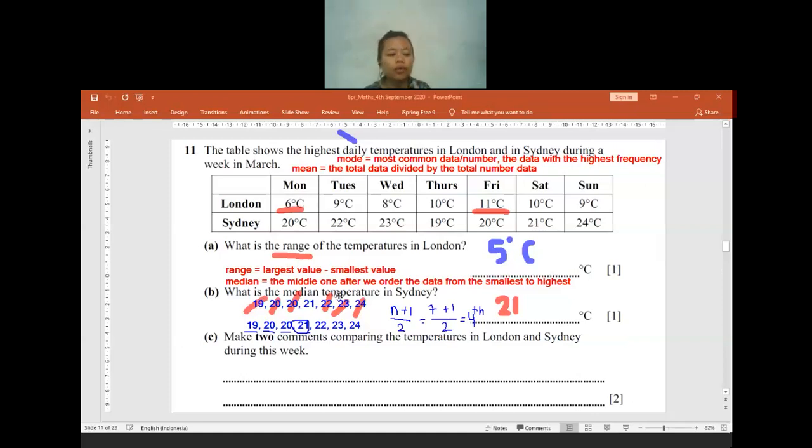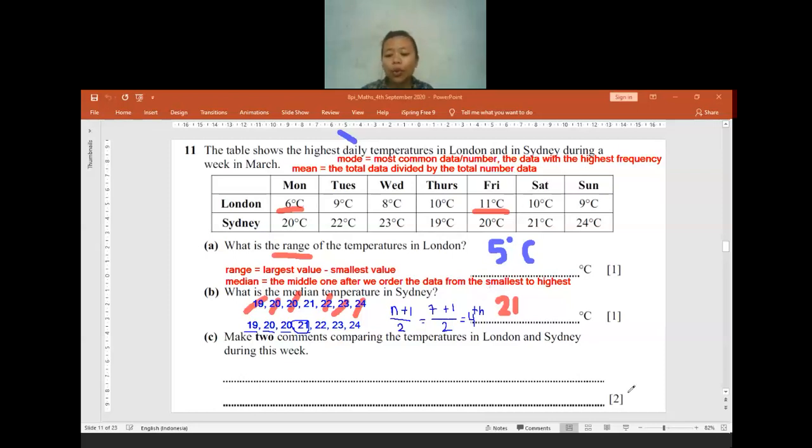Is there anyone who has any confusion, or is my explanation still too confusing for you? Do I talk too fast or anything? Is there anyone who gets confused? The way will be up to you. The Cambridge will not ask you to use this way or that way. The way will be up to you.